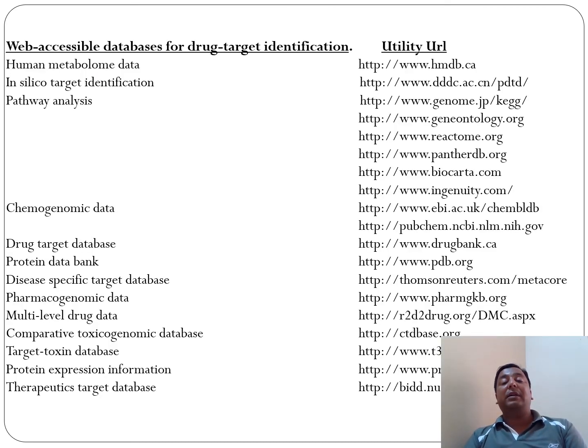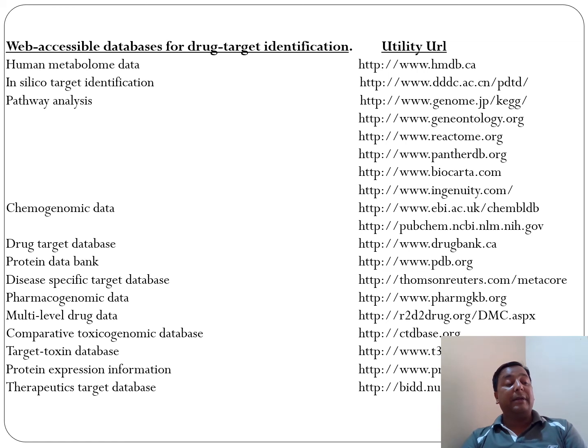These are the URLs I am just mentioning here for you to explore. In that there are plenty of approaches, like genomics approaches, proteomics approaches, systems biology approaches, high throughput screening, which we have already discussed, and molecular modeling approaches, which we have discussed.